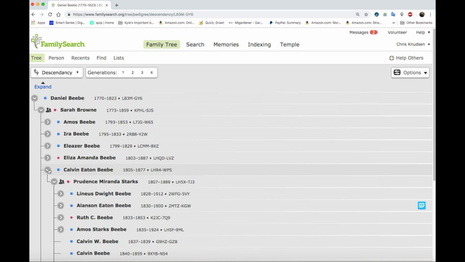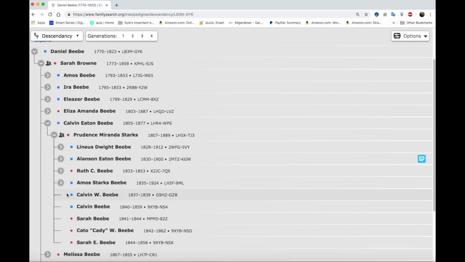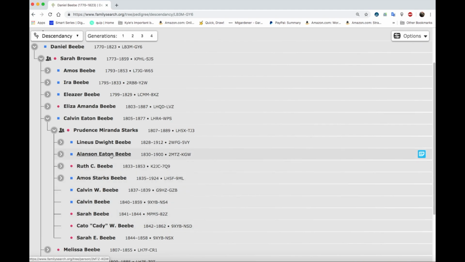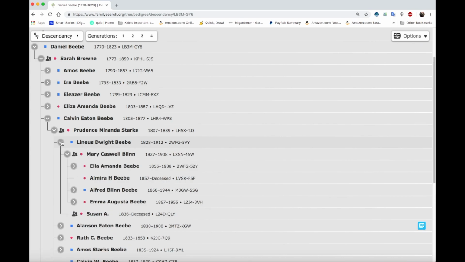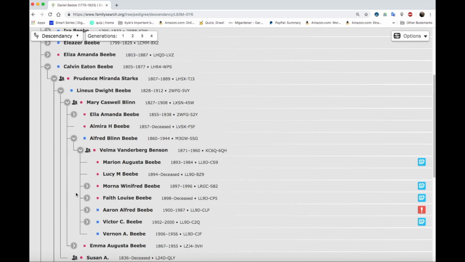Calvin Eaton Beebe was married to Prudence Miranda Starks, and they lived in the early 1800s, and they had several children, as you can see here. We're going to start with the oldest child, Linus Dwight Beebe, and let's click on there and see what we can see. Linus married a Mary Caswell Blinn, and they had 4 children, it looks like, and 3 of the children have spouses already, so that's kind of neat. Let's see how that looks with children and other descendants.